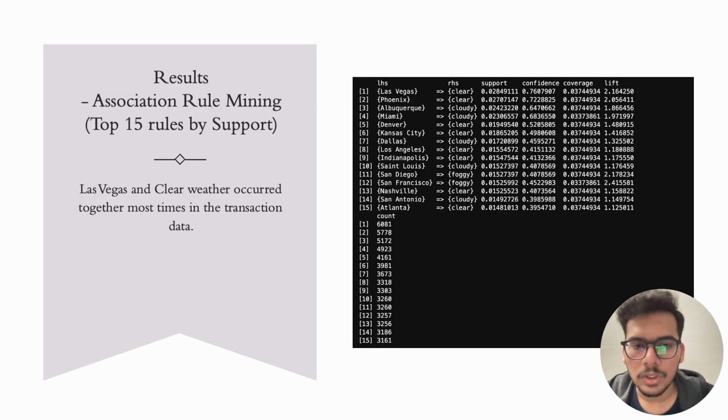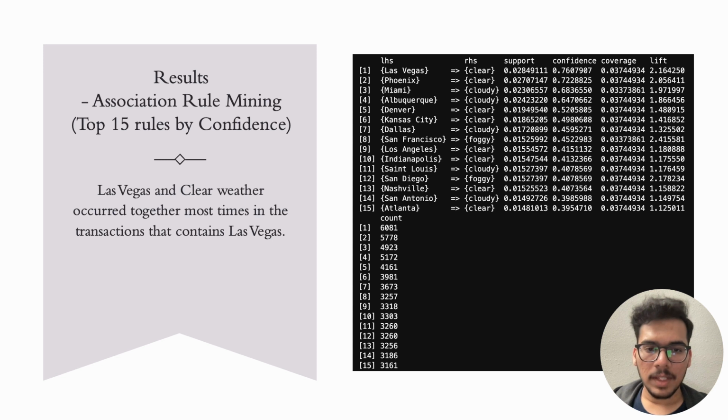Now coming to the association rule mining part of this study. Association rule mining is an unsupervised machine learning technique. It is used to discover interesting relationships, patterns, or associations among the variables in large data sets. It requires transaction data. The image here displays the top 15 rules by support. Las Vegas and clear weather has the highest support, which indicates that they occur together most times in the transaction data.